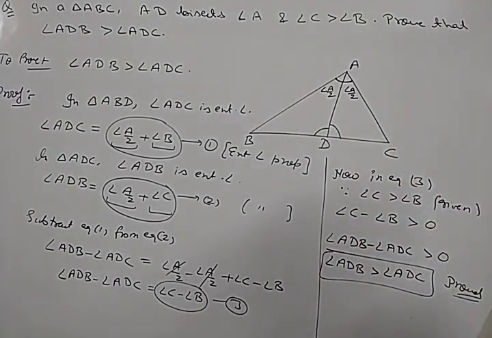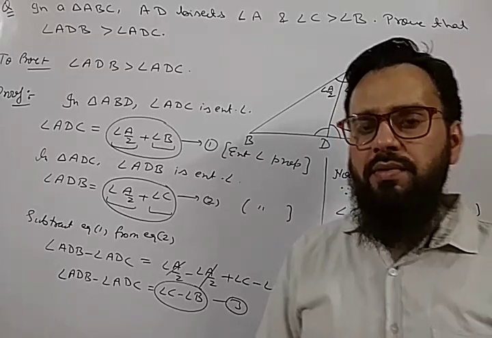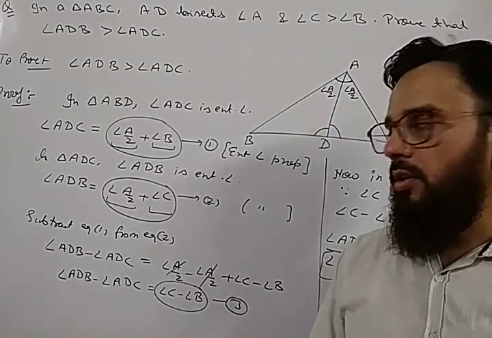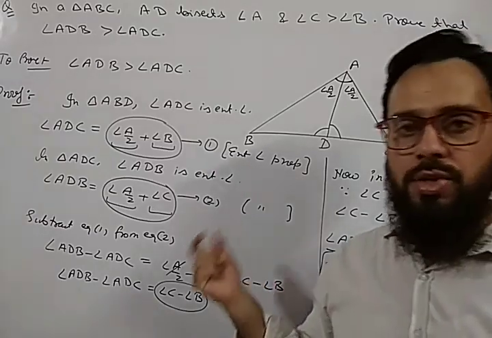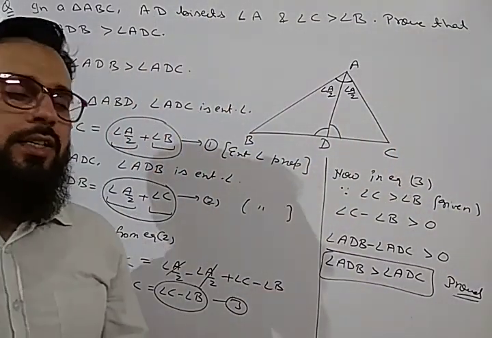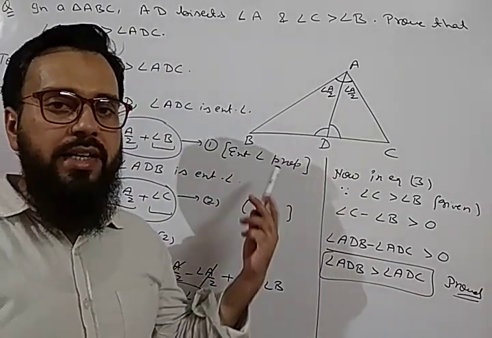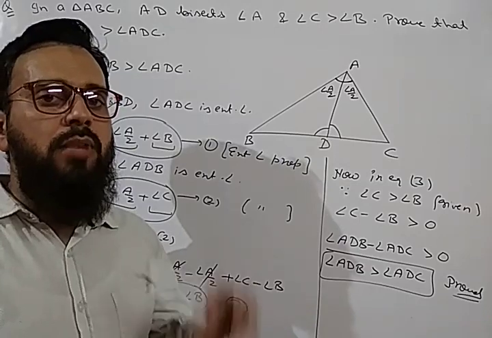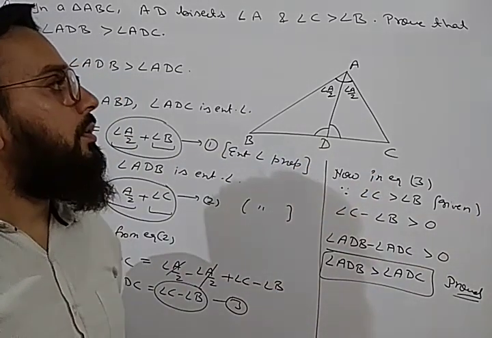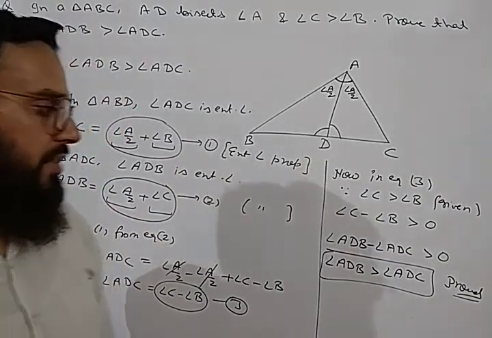So in this way we have completed the whole chapter, lines, angles and triangles. Okay, we have discussed all the important questions, all the types of questions. Now if you want to solve some more questions from your reference books or from anywhere, you can solve and you can ask your doubt also. You can ask your doubt by commenting on the video, as well as directly. And if there is any problem in any question, you are always free to ask me.